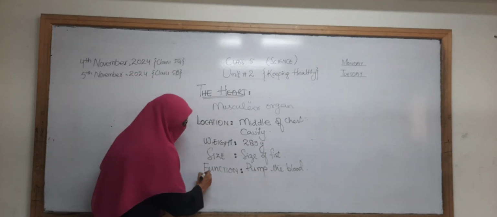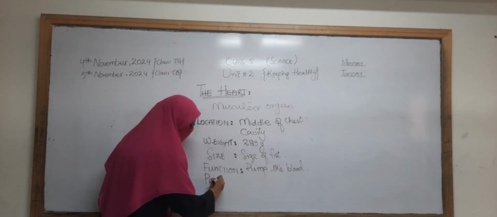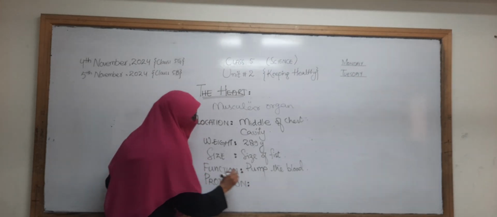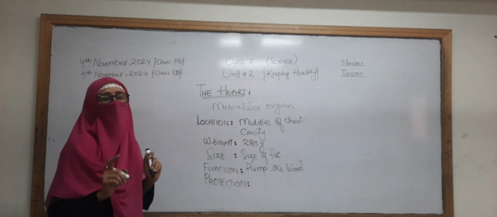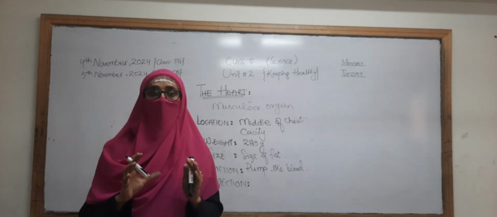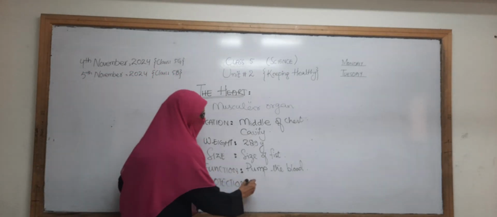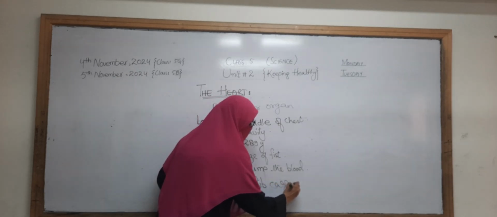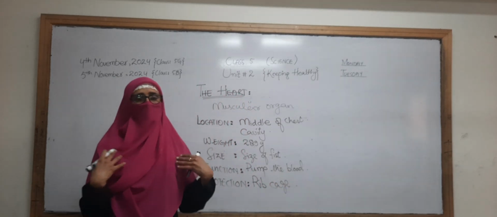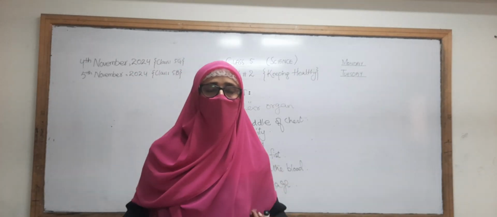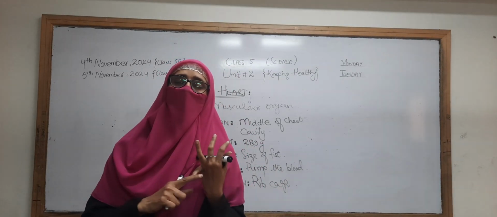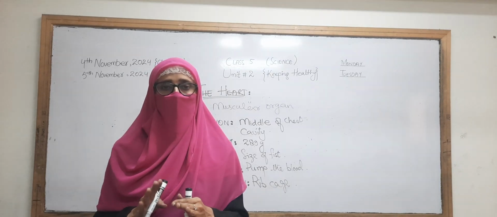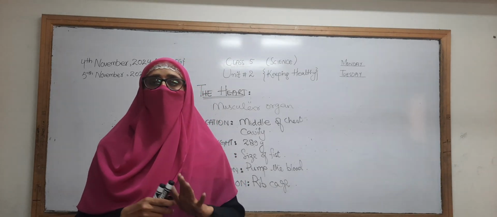So if we talk about protection, the heart is protected with the help of the rib cage. Rib cage means our ribs. This rib cage will protect our heart as well as our lungs. Both of the organs are protected with the help of the rib cage.